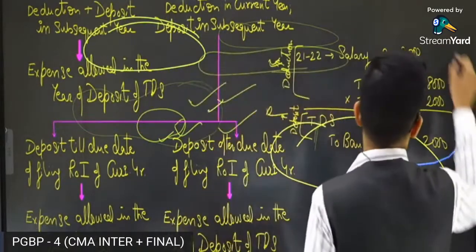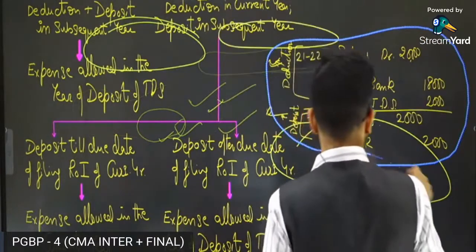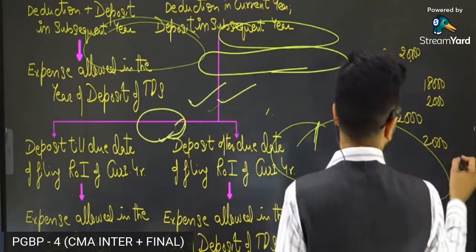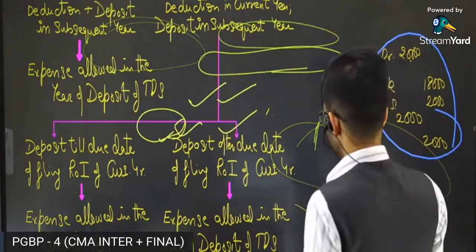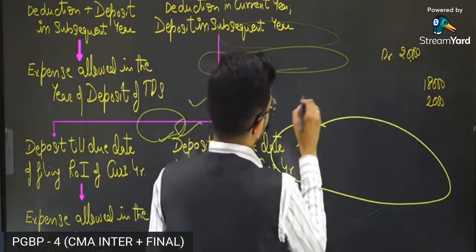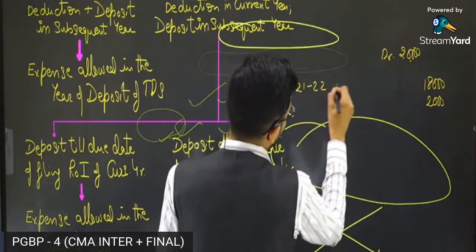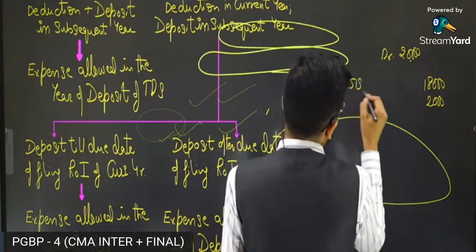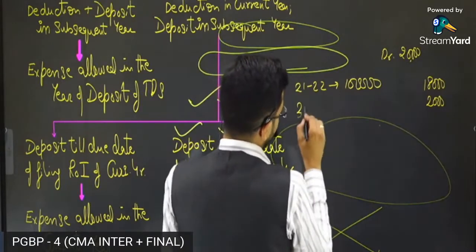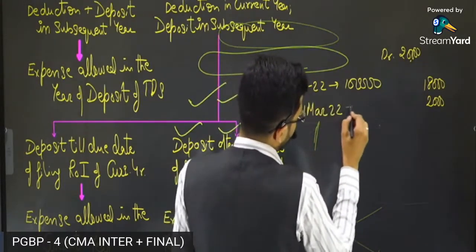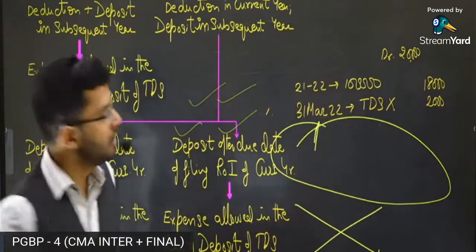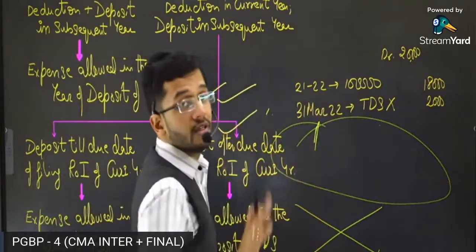And let us also take an example. Let us take an example also, guys. Okay. So, in the year 2021-22, you had to deduct tax on 1 lakh rupees. You had deducted tax on 1 lakh rupees, but till 31st of March 2022, no TDS was deposited to the government treasury. The expense was 1 lakh rupees. TDS was deducted in the books of accounts.